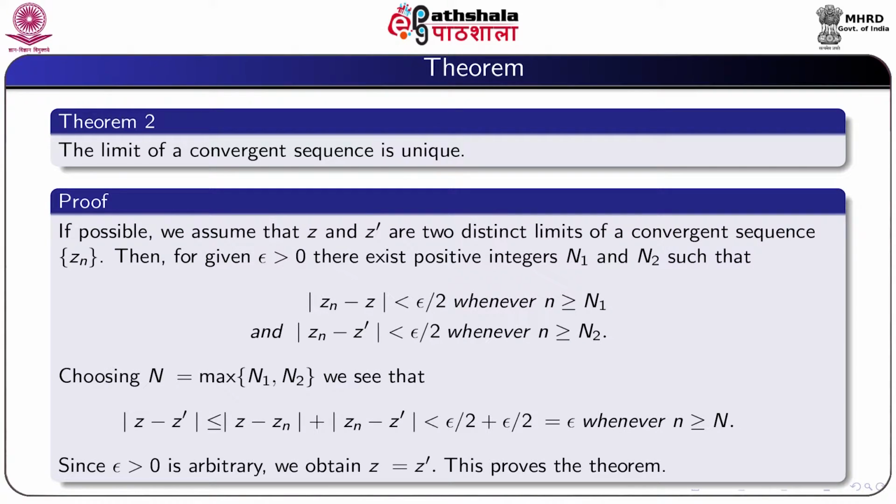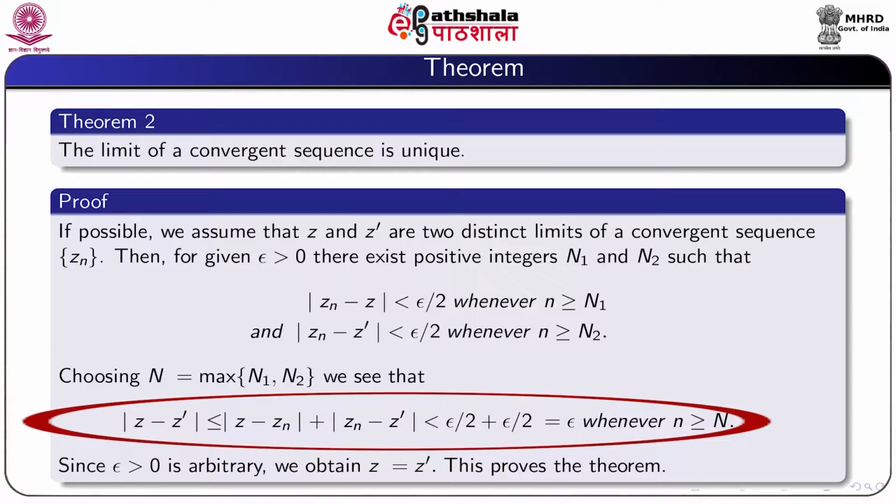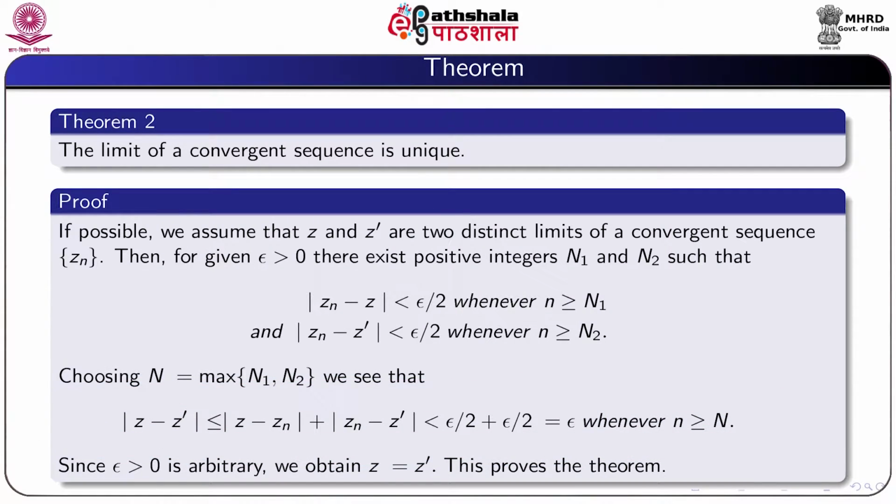Now choosing N as maximum of n1 and n2, we see that modulus z minus z dashed is less or equal to modulus z minus Zn plus modulus Zn minus z dashed, which is less than epsilon whenever n is greater or equal to capital N. Since epsilon greater than 0 is arbitrary, we obtain z equal to z dashed, and this proves the result.